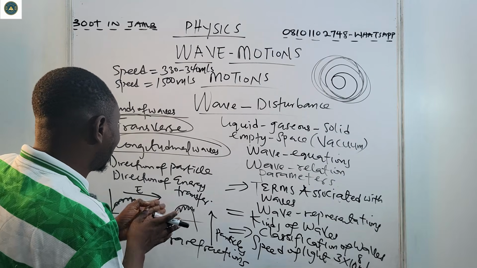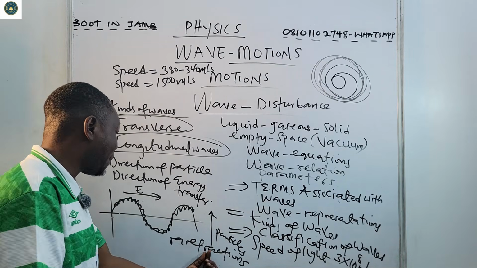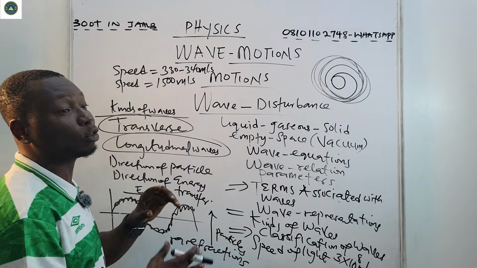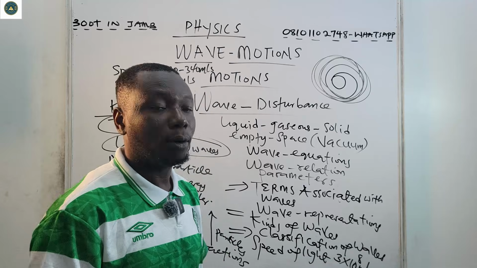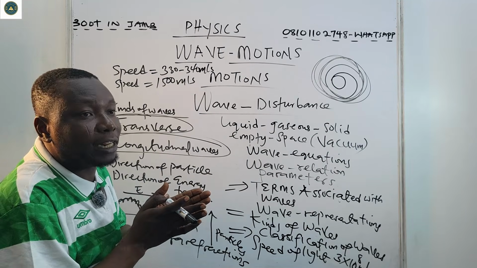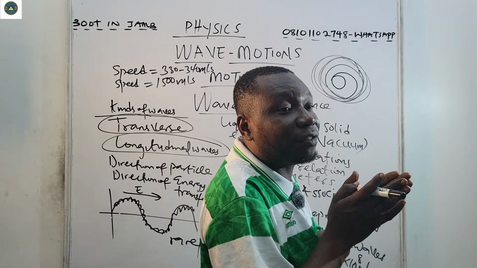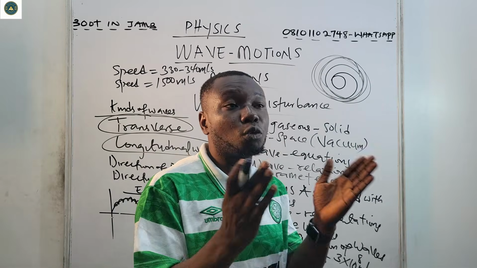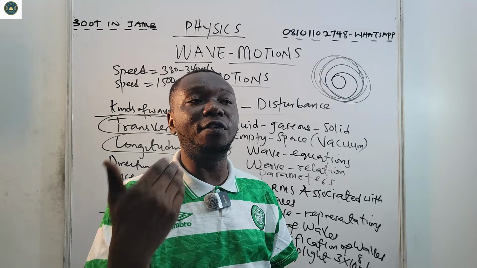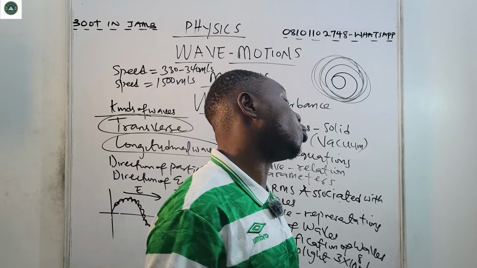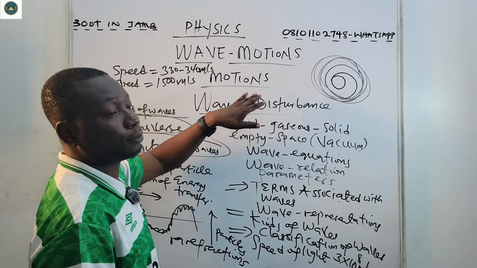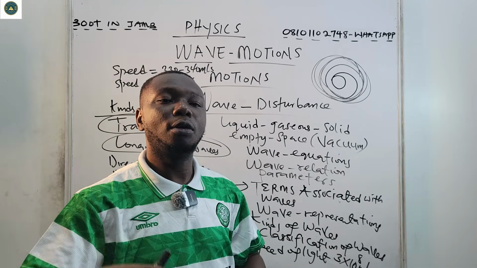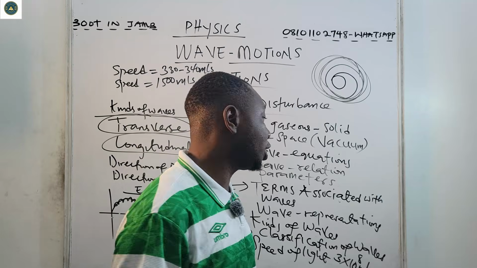Now, what happens is that the direction of particles here is perpendicular to the direction of energy transfer. So if it's perpendicular, it is said to be a transverse wave. But if it's parallel, remember parallel lines, they never meet. If they are both parallel, it is said to be longitudinal. Now, the major thing is that the two kinds of wave both convey energy. Remember that wave motion, as I've earlier said, is the motion of particles in the sense that they transfer disturbance, vibrations from one medium to another.